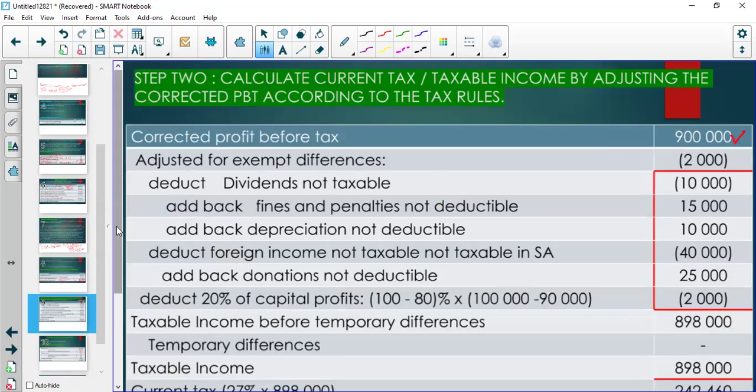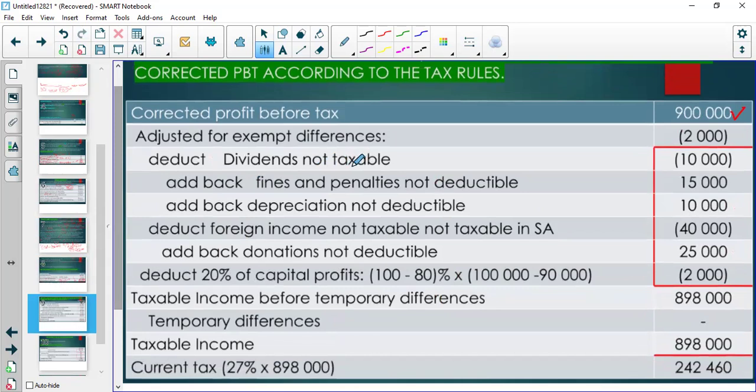So now we start the process of calculation to say the correct profit before tax is 900,000. Then we had dividends. SARS says we must subtract them. We subtract because they are not taxable. Then there are fines and penalties. SARS says add back the fines. So this is the calculation. We are in the SARS office now. We are at SARS LBA, and it's looking very scary, right?